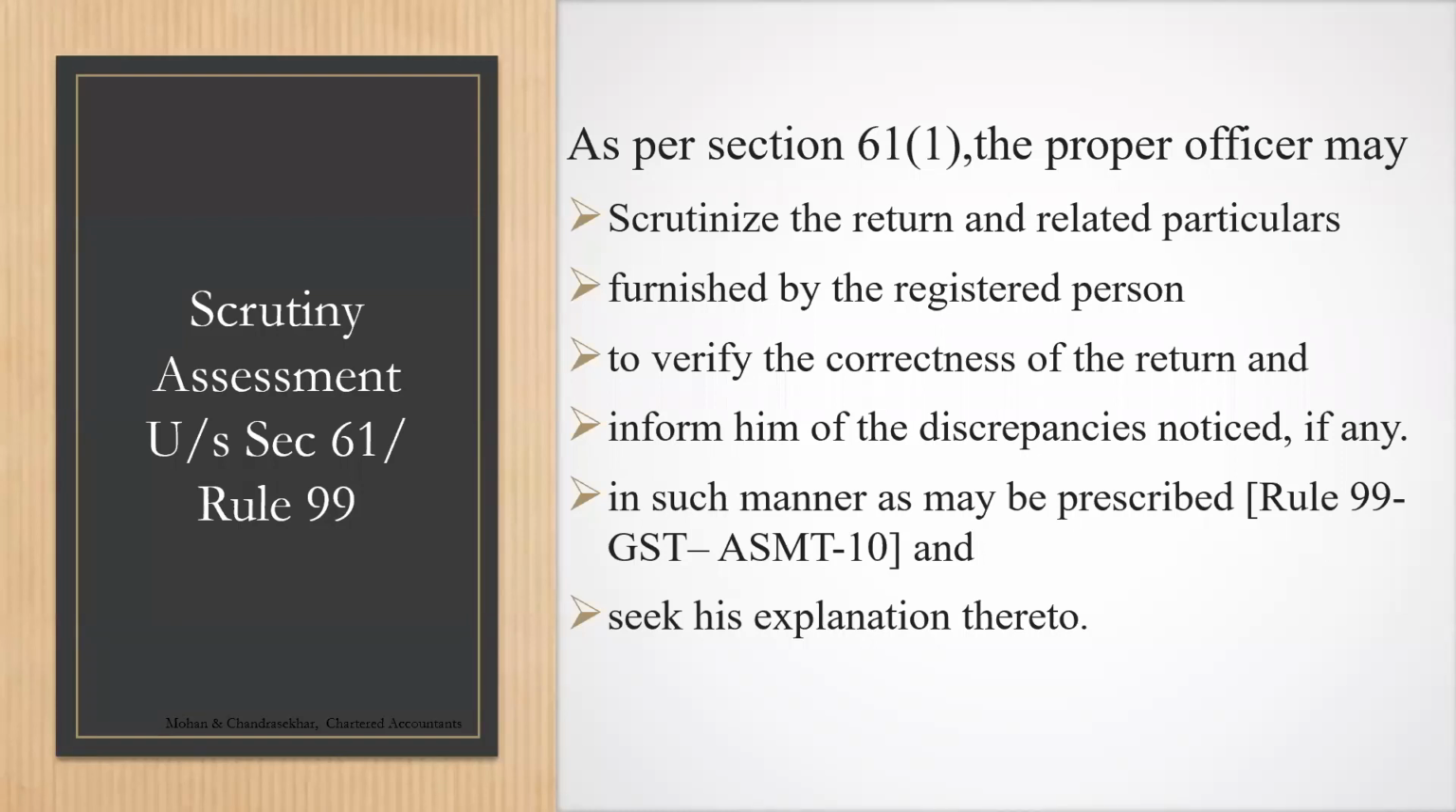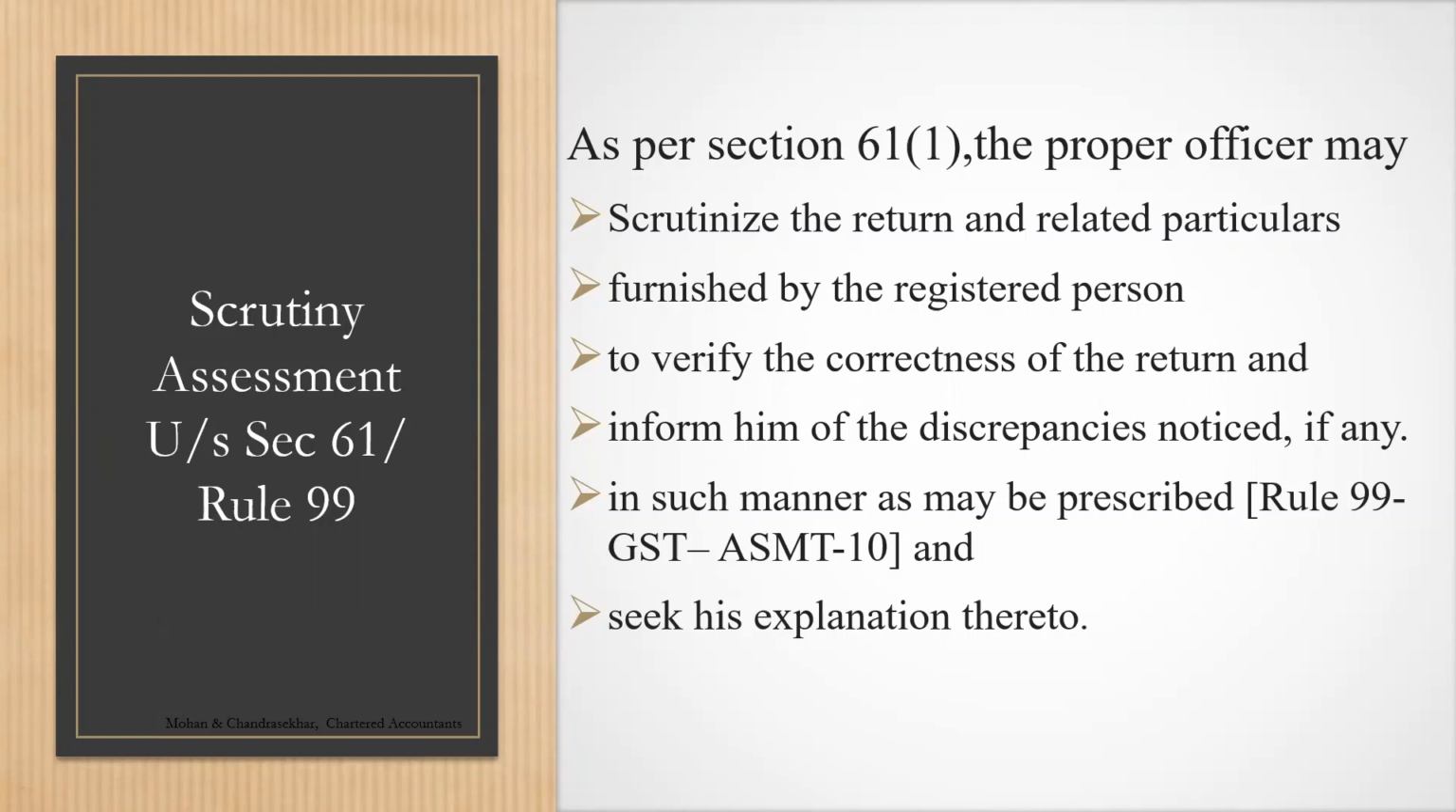Scrutiny. Section 61 talks about scrutiny. As per section 61(1), the proper officer may, see, everywhere proper officer. We have already seen the definition of proper officer. Who is the proper officer? You have to understand, and whenever you receive a notice, see whether the proper officer only has issued the notice. So the proper officer may scrutinize the return and related particulars furnished by the registered person.